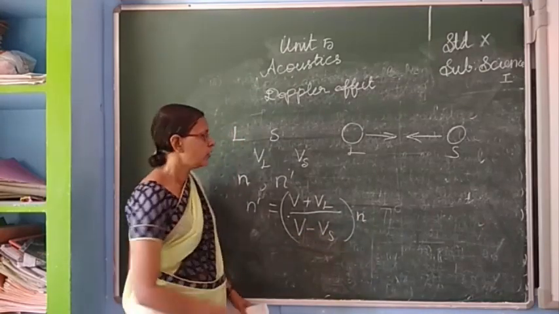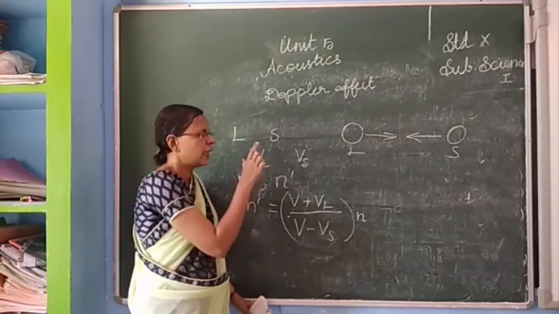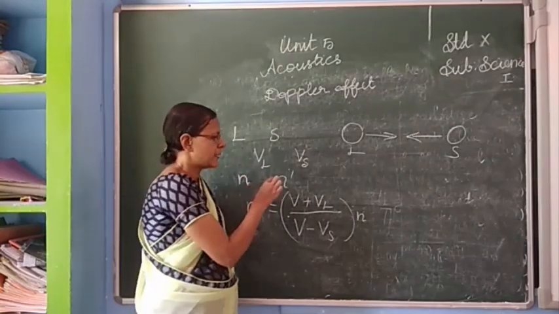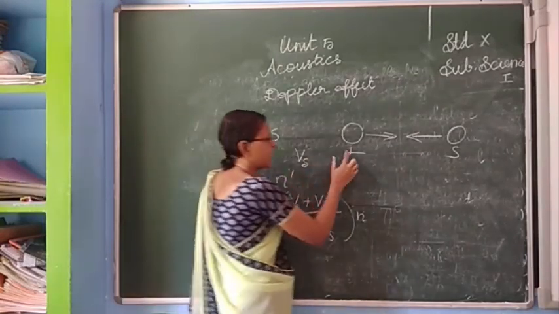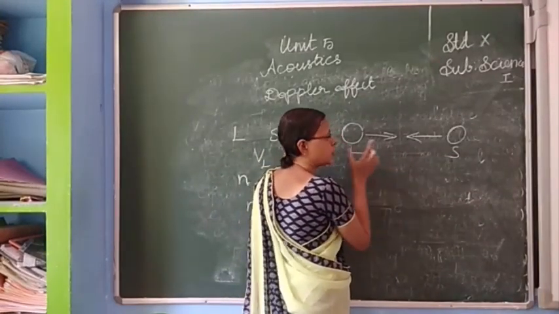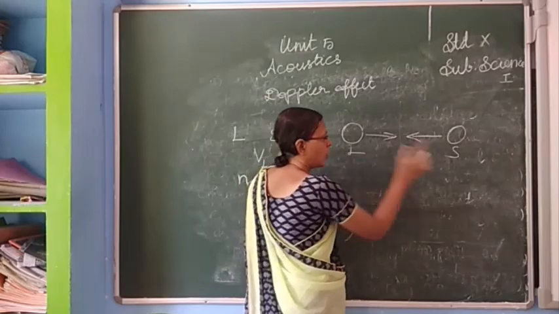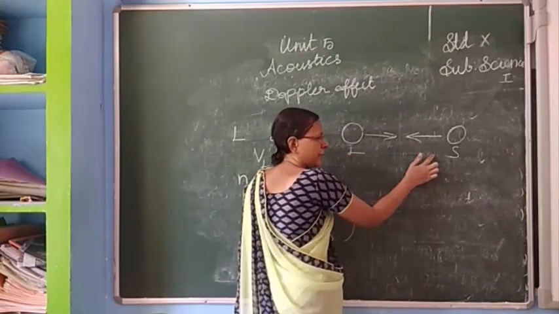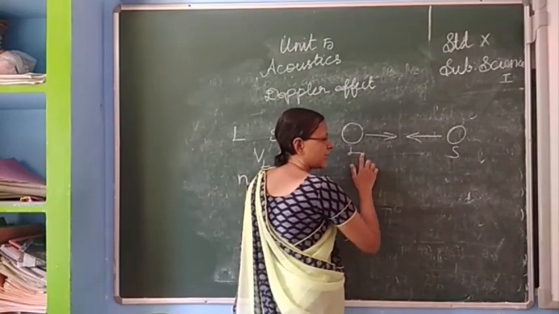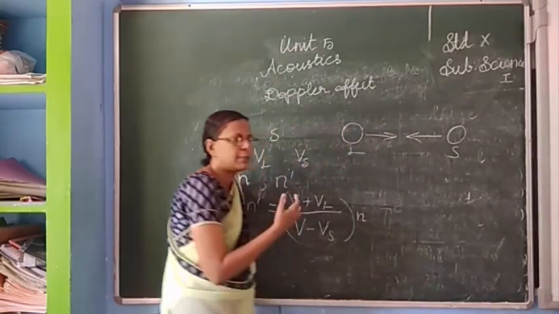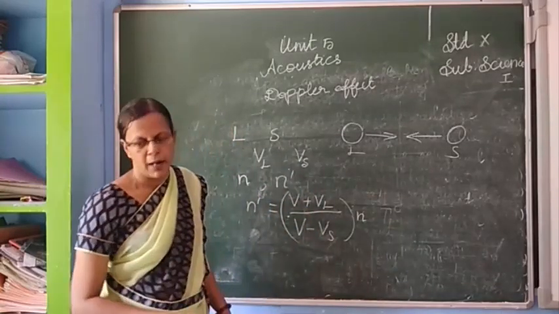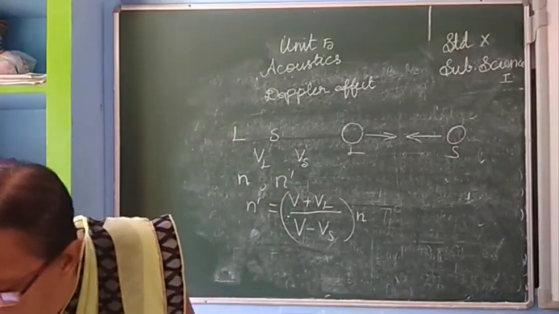Okay, children. Now this you all know, I think. So like this, different possibilities are there. Source is at rest and listener is coming towards the source. Listener is at rest and source is coming towards, or moving away. Like this, different possibilities are there. So according to that, we have to change the formula. Okay. The next case.